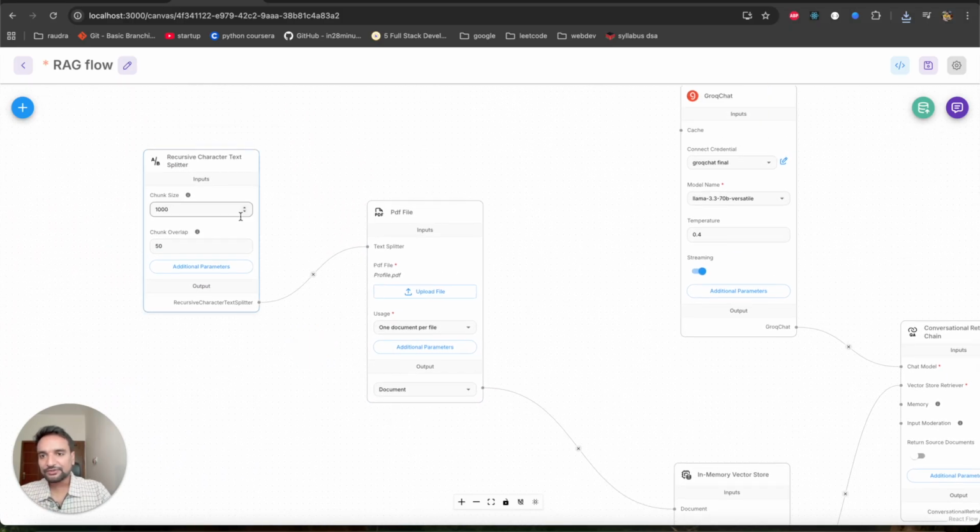Another thing you see here is the recursive character text splitter. This is optional, but here I have said to save the documents in a chunk size of 1000. If I don't do that, all the context will be passed to the LLM, and an LLM works on tokens, right?